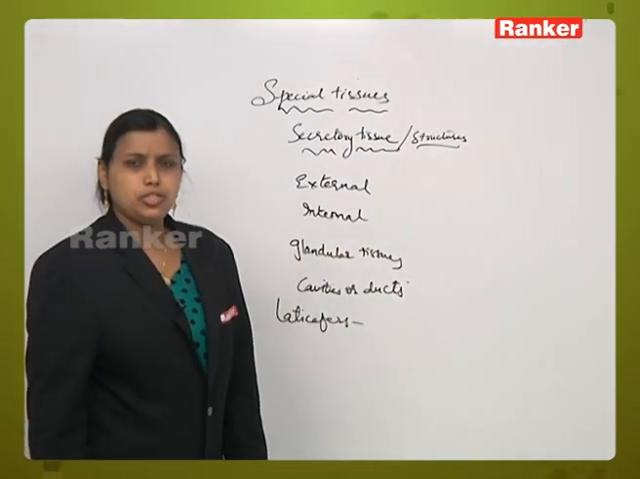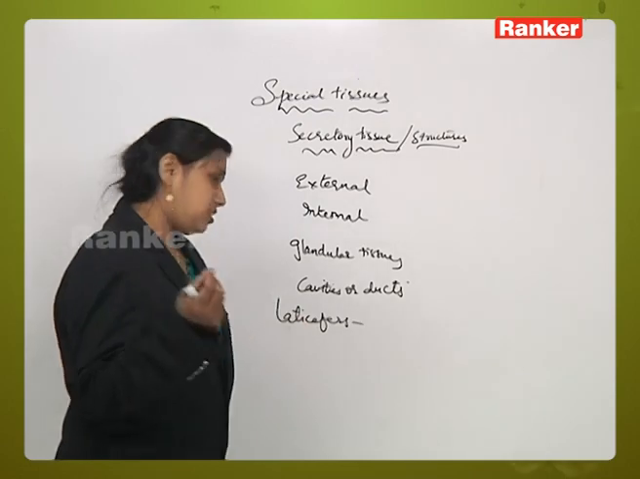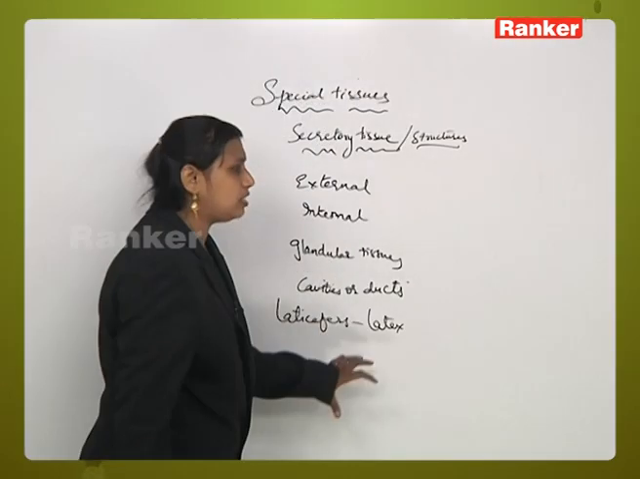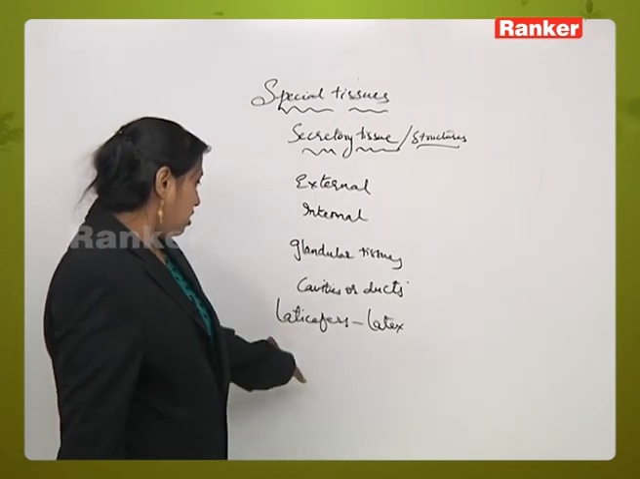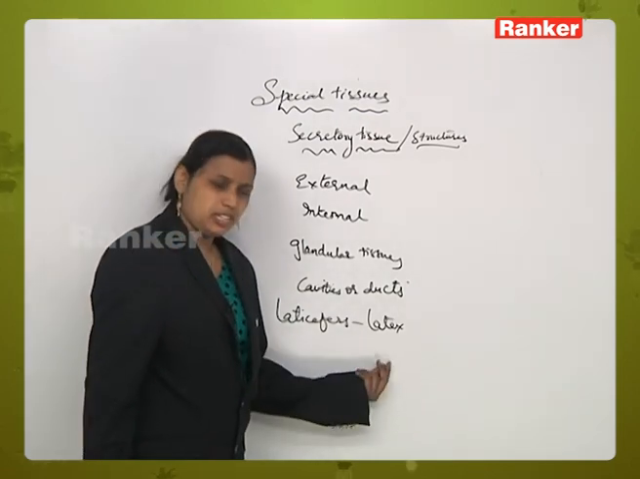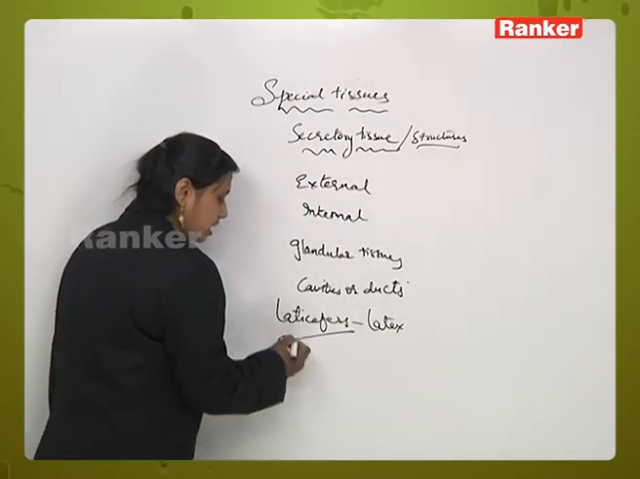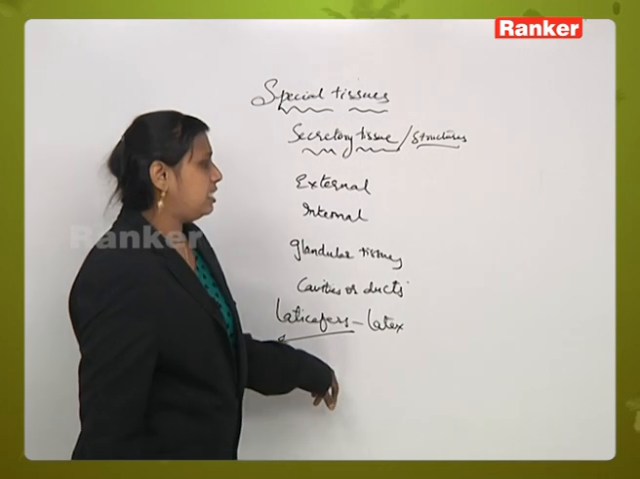Laticifers is a type of tissue which secretes a substance called latex, which is not necessary for the plant. These are secreting the unnecessary material in the form of latex. Laticifers can also be considered as one of the secretory tissues.